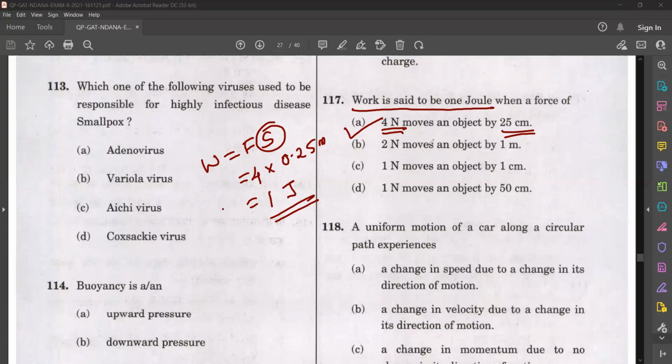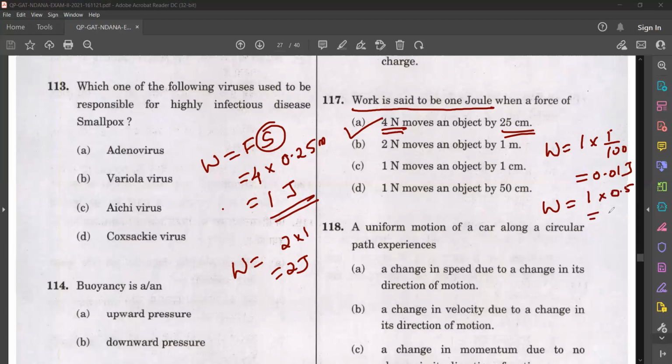Now, see the second option. Let's check. Work is equal to F into S. So 2 into 1, so that is 2 joule. Third one, work is equal to F into S, isn't it? So F is 1, displacement is 1 centimeter, that means 1 by 100. So that is 0.01 joule. Then last one, work is equal to 1 into 0.5, so that is 0.5 joule. So answer is 4 Newton moves an object by 25 centimeter.